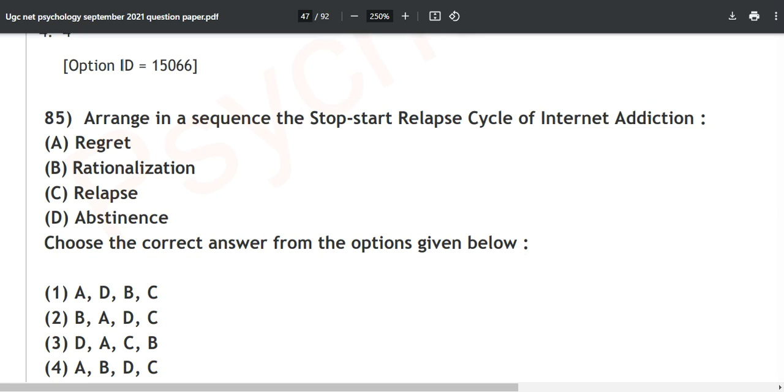Now the correct answer over here is, first of all, this thing will happen, rationalization will happen, and as soon as you get this, then after this regret will happen, then after this abstinence will happen, and after this relapse will happen. Okay, so the option BADC is correct.